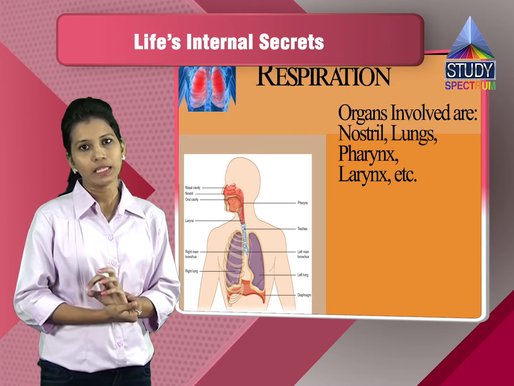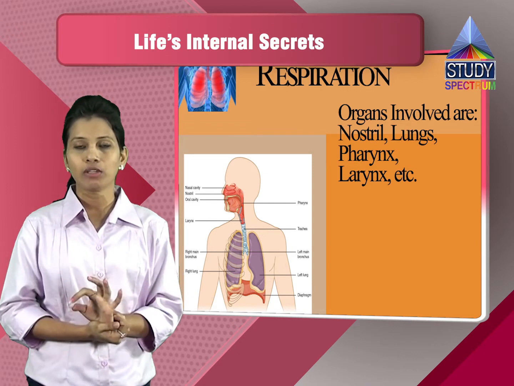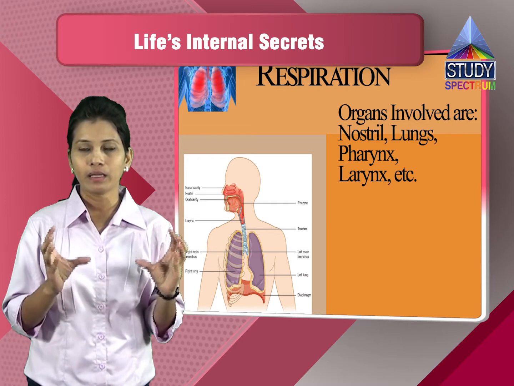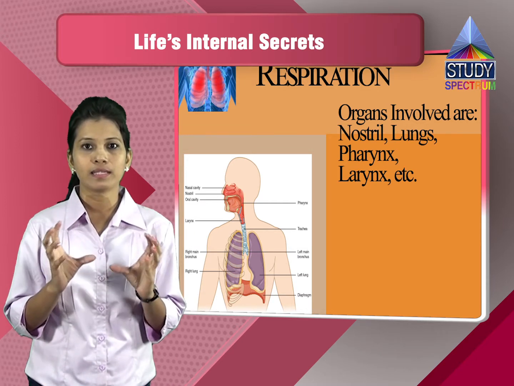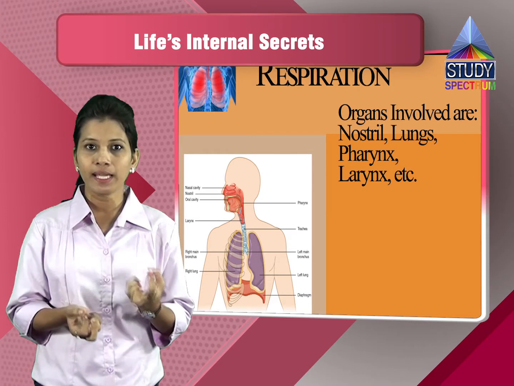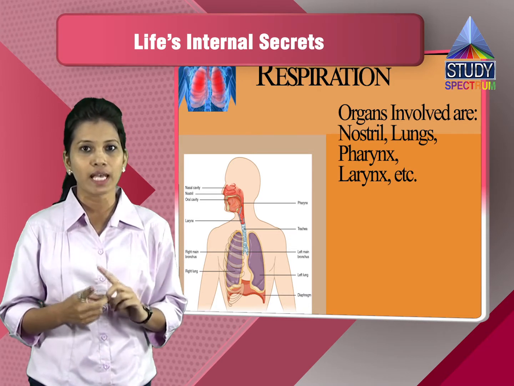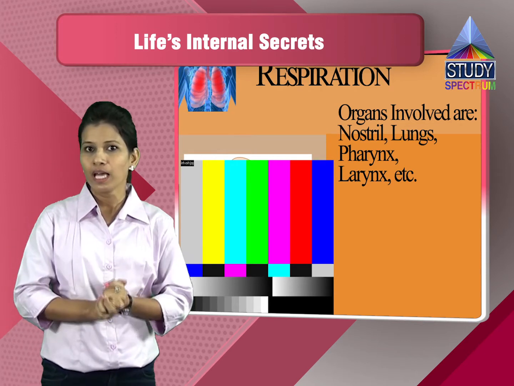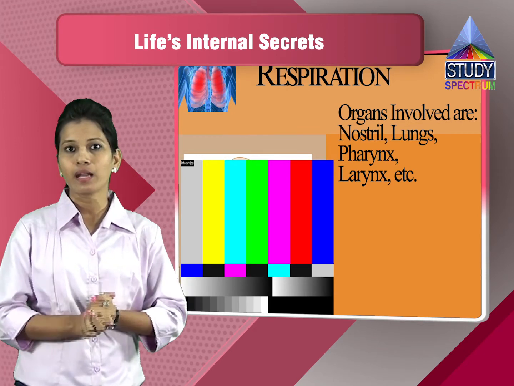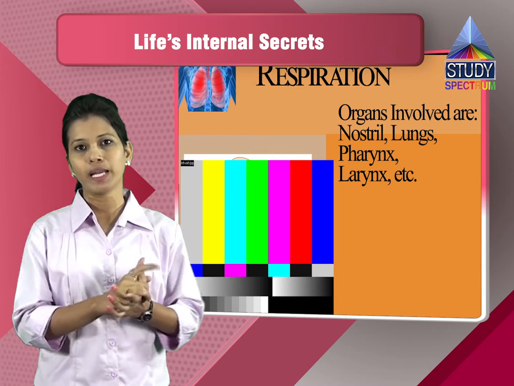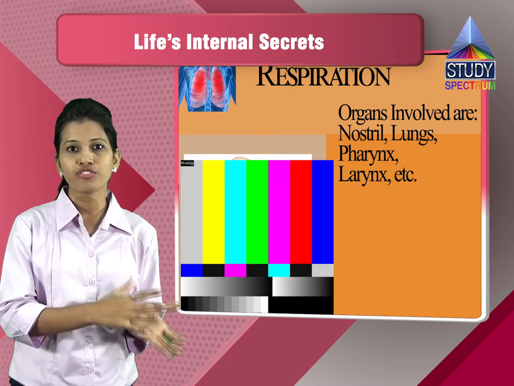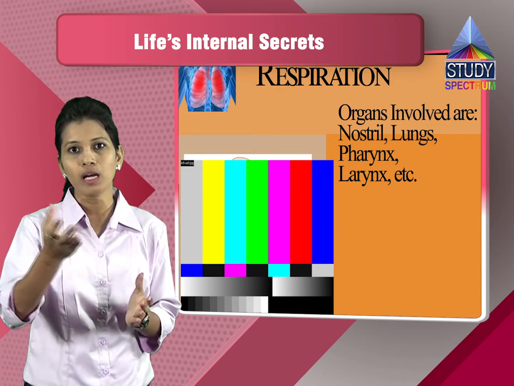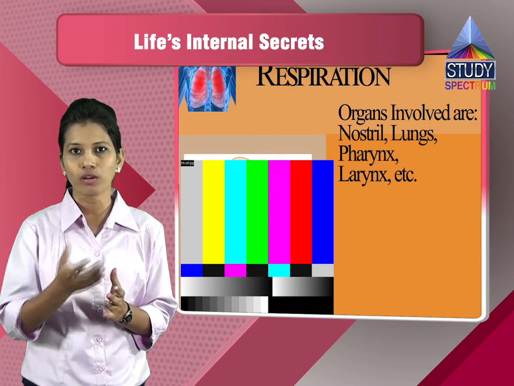Alveoli are called the basic unit of the lungs, or they are also called the cells of the lungs. These alveoli are bag-like, sac-like structures which help in taking in the air, and the exchange of gases, or the diffusion, takes place at the alveolar level. At the alveolar level, there are blood capillaries connected to the alveoli, and the carbon dioxide which is there goes into the alveoli and through the nostrils goes out.